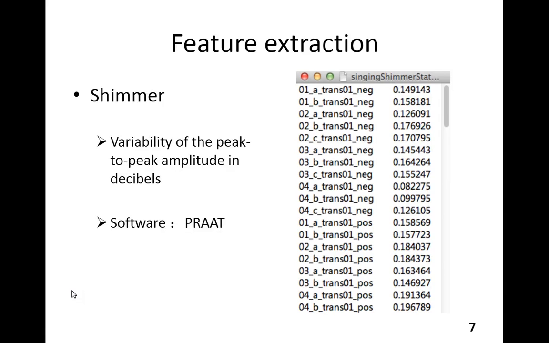I extracted these two features with the software Praat, which is a useful and powerful tool to extract features from audio in a relatively easy way. With Praat, I got all the jitter and shimmer values of the singing samples. The left column is the name of each sample, the right column is the corresponding value of jitter or shimmer.